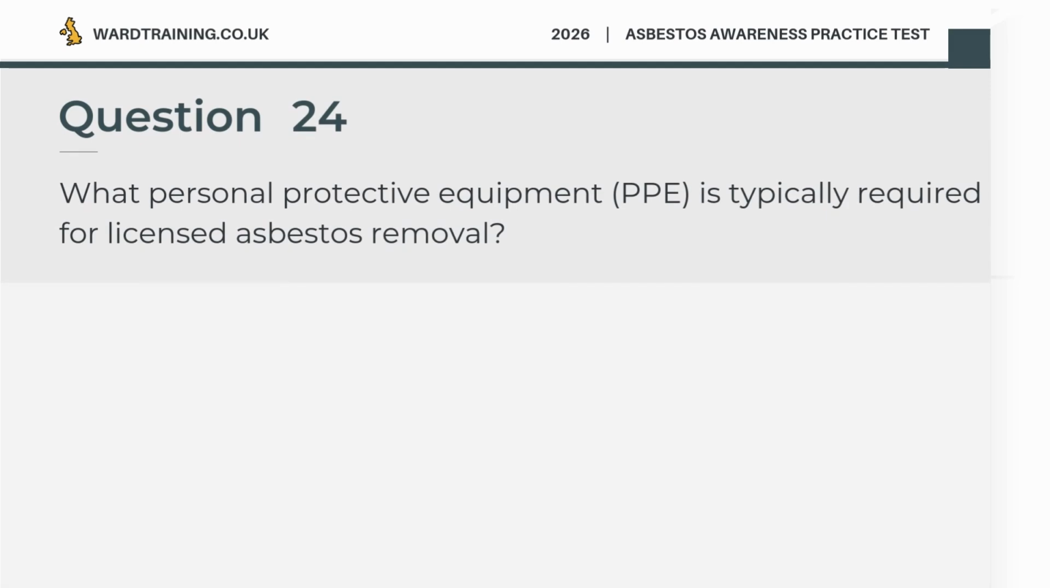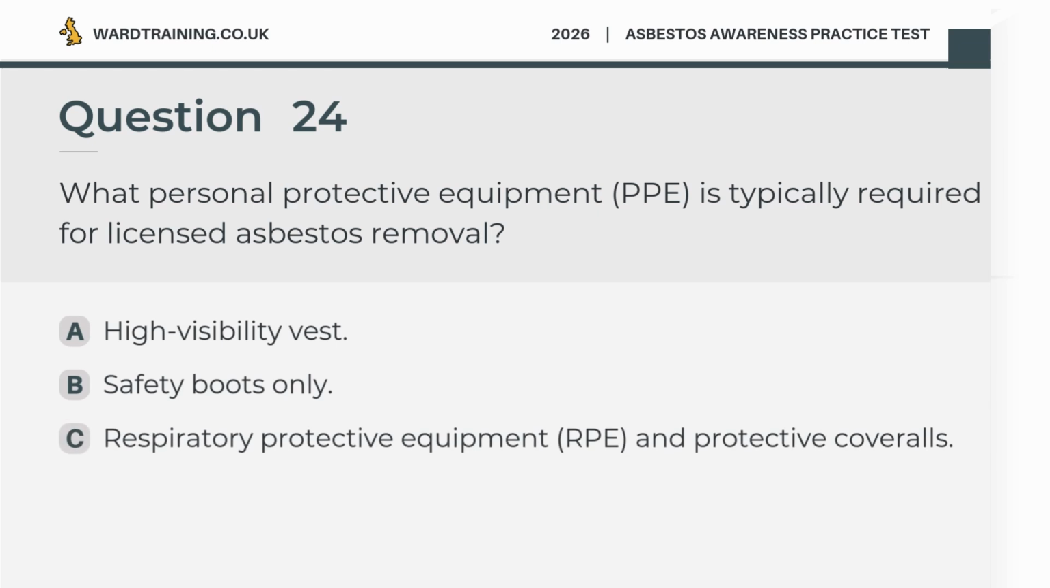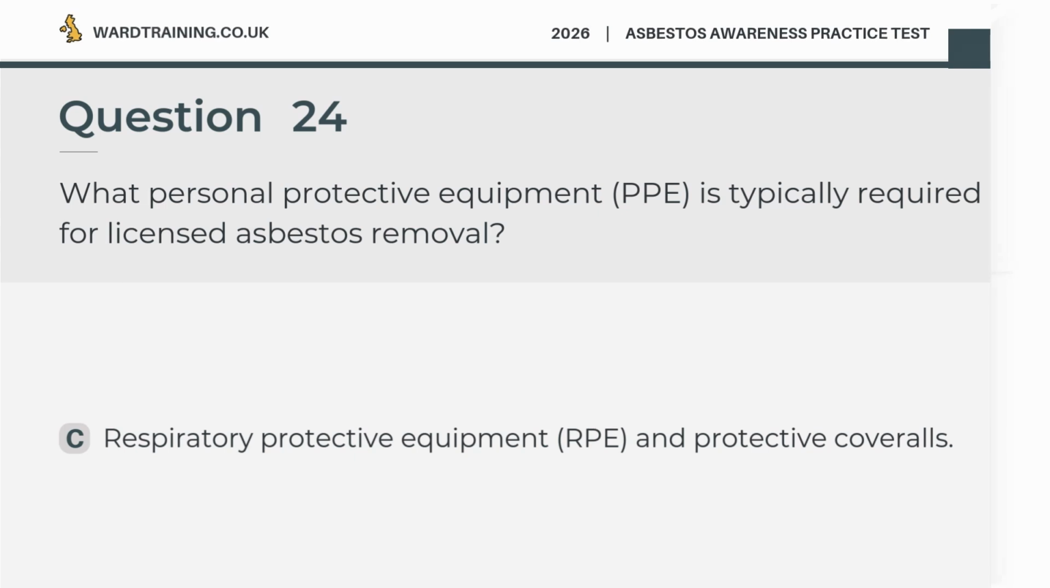Question 24. What personal protective equipment is typically required for licensed asbestos removal? A. High visibility vest. B. Safety boots only. C. Respiratory protective equipment and protective coveralls. D. Hard hat only. The correct answer is C. Respiratory protective equipment and protective coveralls.